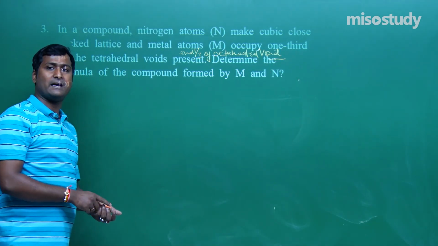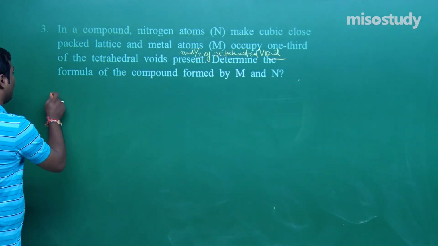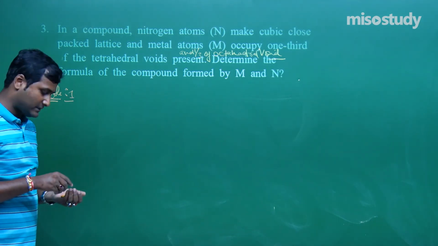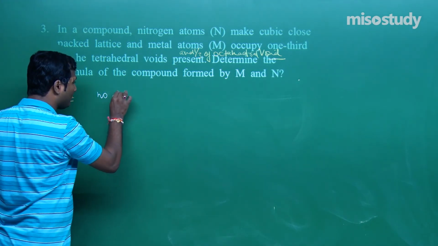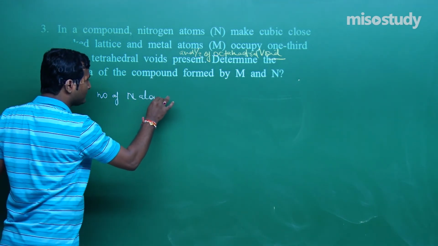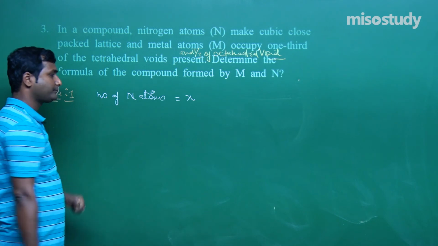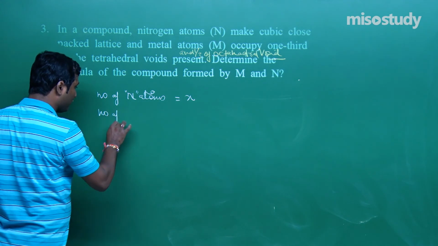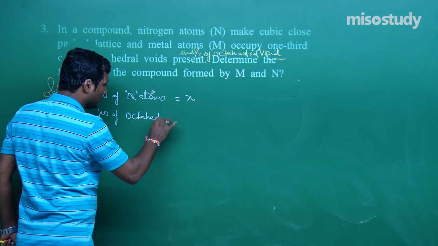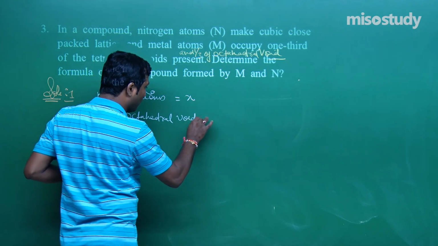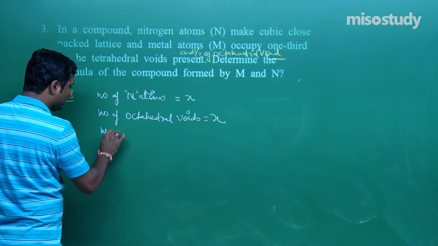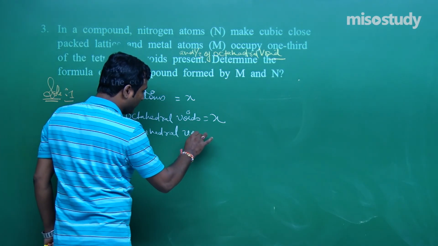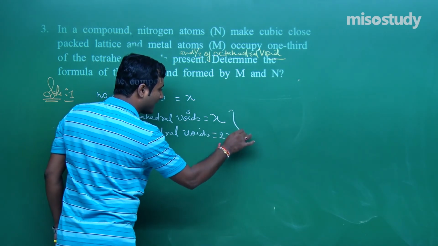Both 1/3 of the tetrahedral and 1/3 of the octahedral voids. Now what will you do, my friend? How do you give the answer to this question? Yes, definitely. Number of N atoms per unit cell, mark it as X. That is the nitrogen atom. Number of octahedral voids is equal to X, and the number of tetrahedral voids will be equal to 2X.